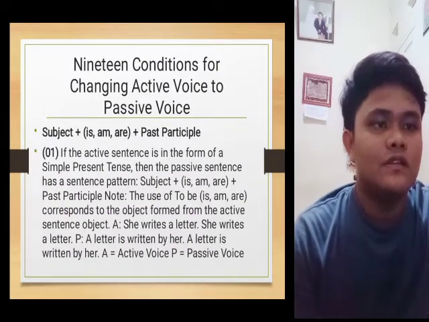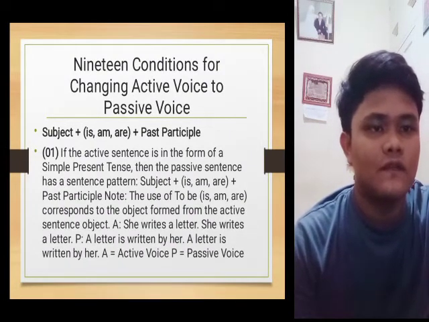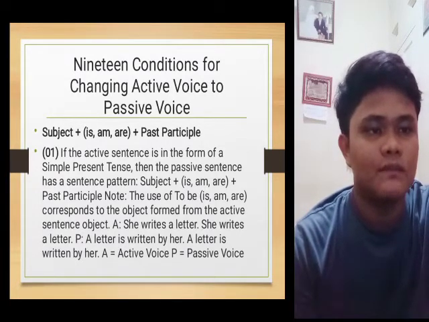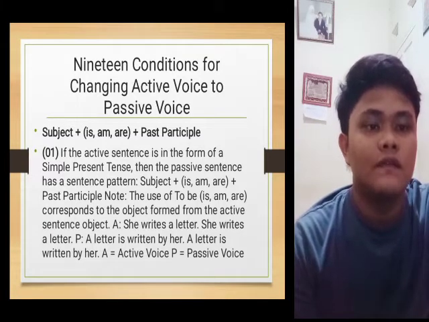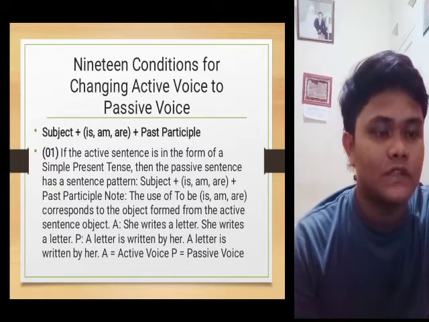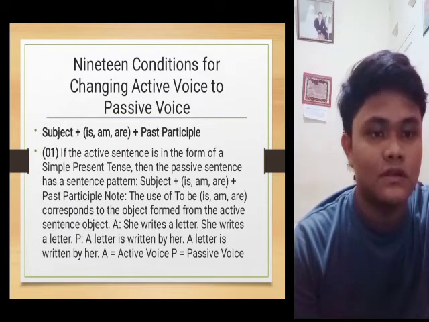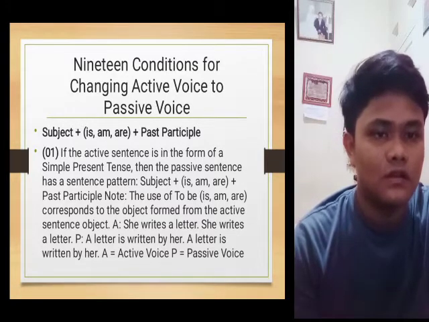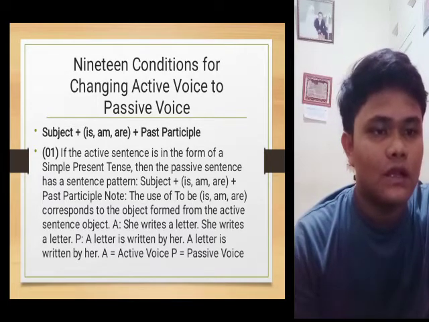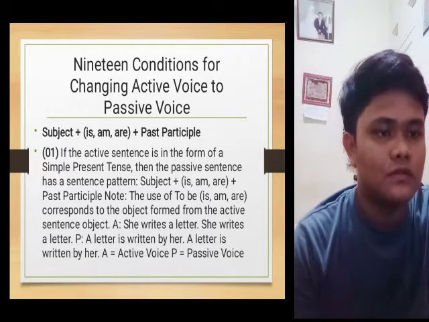The conditions for changing active voice to passive voice. Number 1: if the active sentence is in the form of simple present tense, then the passive sentence has a sentence pattern: subject plus is, am, are plus past participle. Note: the use of to be is, am, are corresponds to the object of the active sentence.